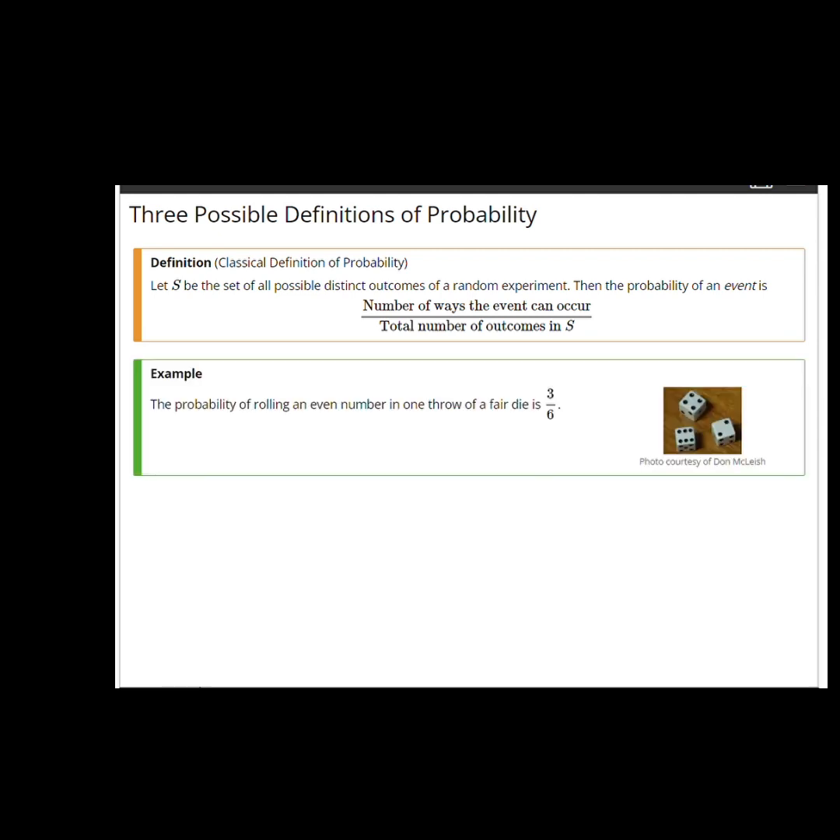For example, if I throw a fair die, then the event of interest is that we obtain an even number. Then there are 3 possible ways in which that can occur, and 6 outcomes in total in the sample space S. And so, by this definition, the probability of rolling an even number is 3 over 6.